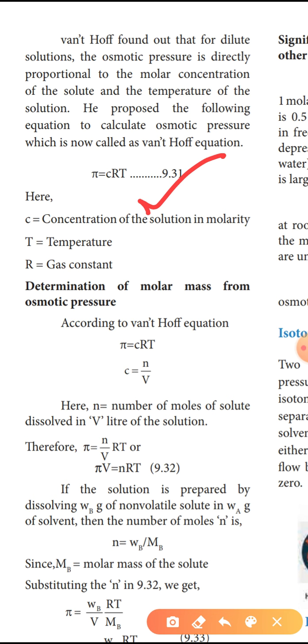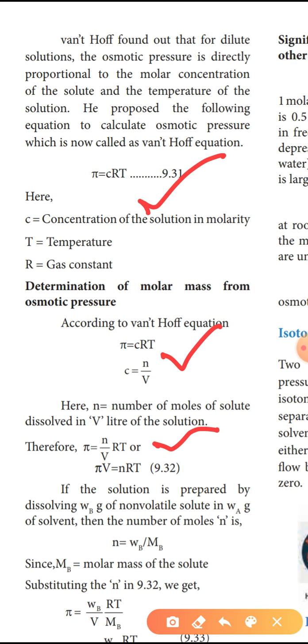Determination of molar mass from osmotic pressure. How to determine molar mass from osmotic pressure? According to the Van't Hoff equation, pi equal to CRT. We know concentration C equal to n by V, where n is the number of moles of solute and V is the volume of the solution. Therefore pi equal to n by V into RT.